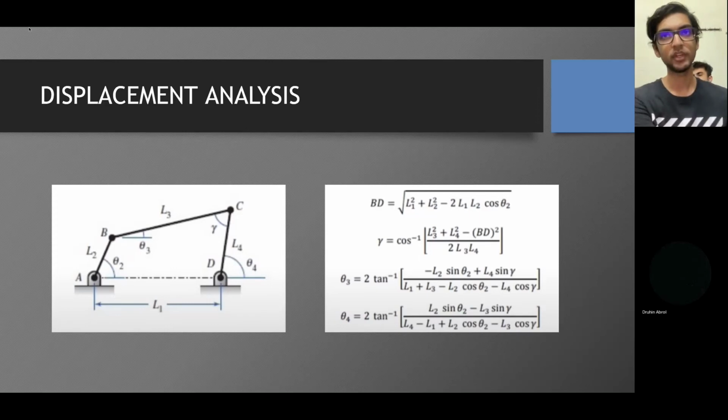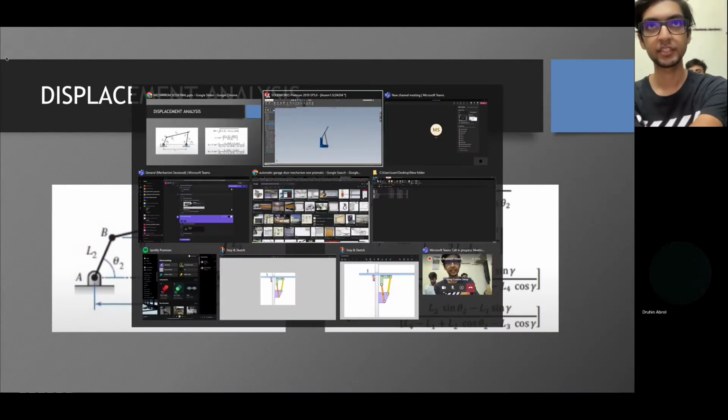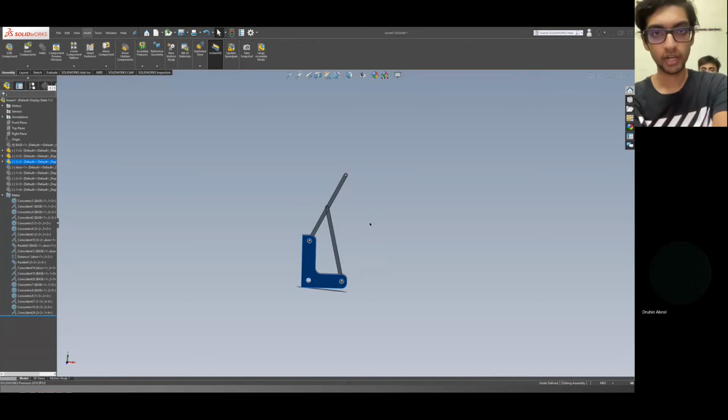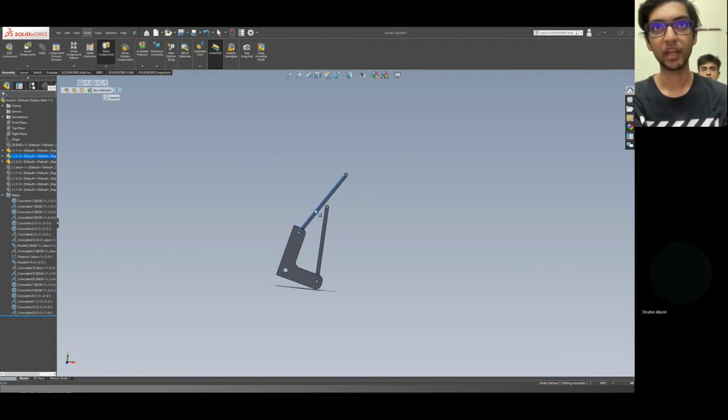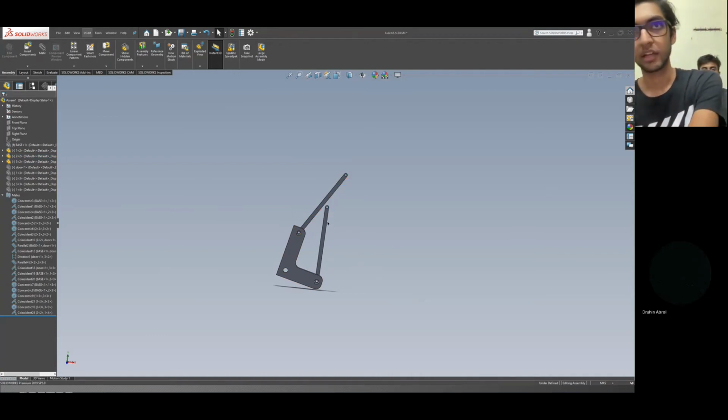So, hello everyone. I will now proceed with the geometric design as well as the simulation. So, in SolidWorks, I've created a basic 4-bar linkage, and here you can see it is a 4-bar mechanism and it is a double crank mechanism since both of them can rotate full 360 degrees. So this is actually a partial view of the garage door I made.